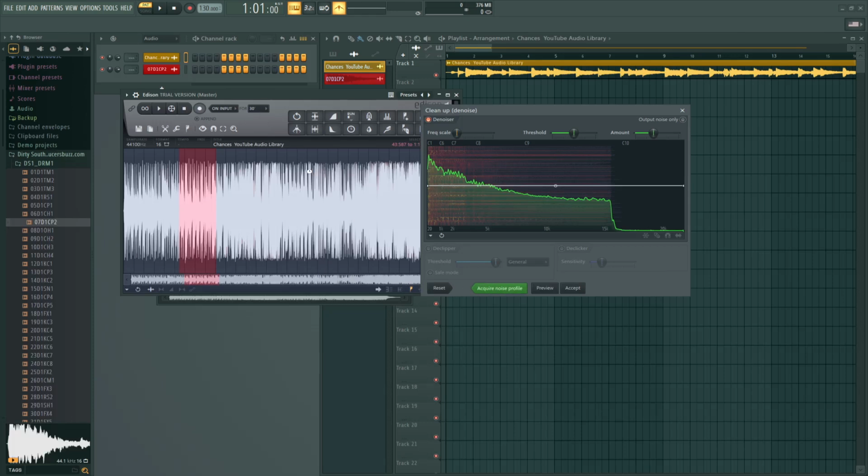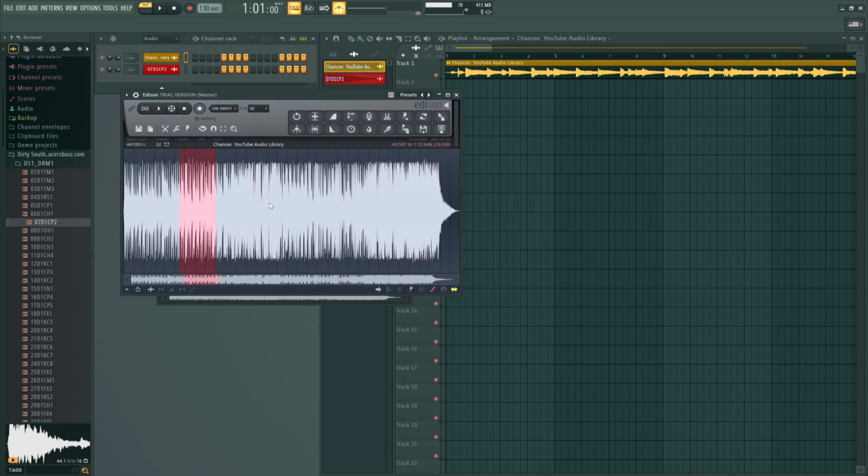With the profile captured, press Ctrl+A on your keyboard to select the entire audio clip in Edison. This ensures the noise removal is applied to everything, not just the small section you highlighted. Next, left-click the Denoiser tool to open the processing window.